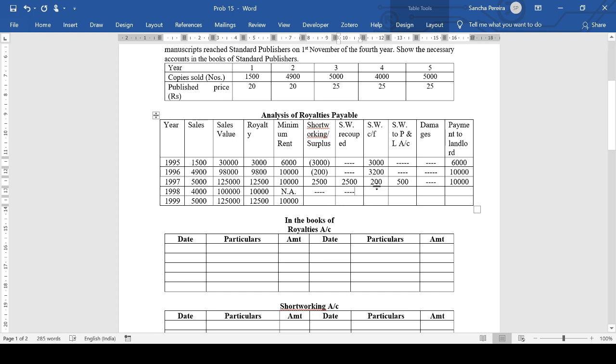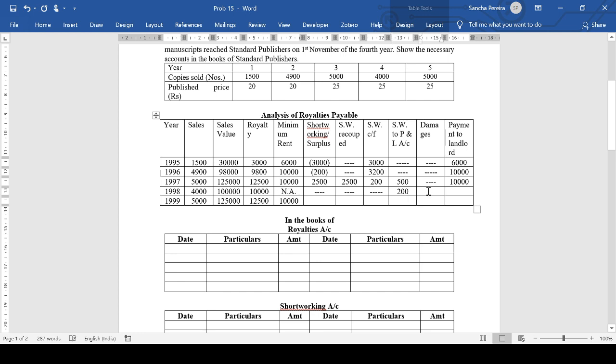We have 200 that is still carried forward. So if we can't recoup anything, what we have to do with this 200 is transfer it to the P&L account. Why am I transferring it? Because for this 200, this is the last year. I can't carry it forward. I need to transfer it to P&L. So please don't take the surplus as 10,000 here.